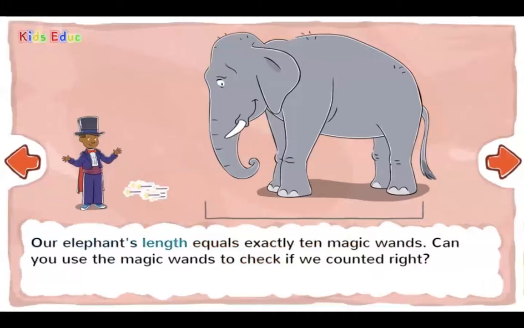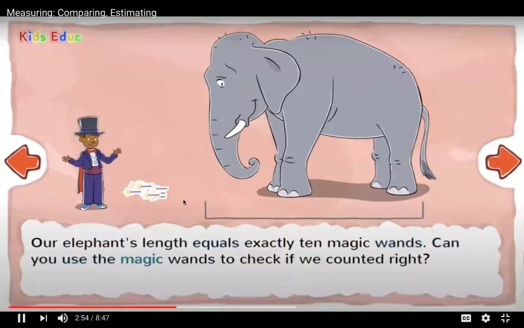Our elephant's length equals exactly 10 magic wands. Can you use the magic wands to check if we counted right? Okay, so we didn't have a measuring tool long enough to measure the elephant. So what did he have to do? He had to find something smaller that he had enough of to measure the elephant. So let's see if it's 10 magic wands long.